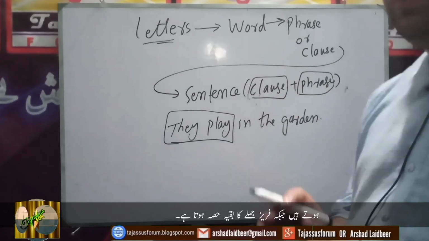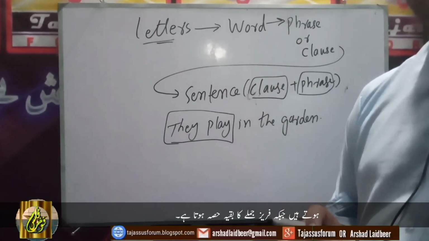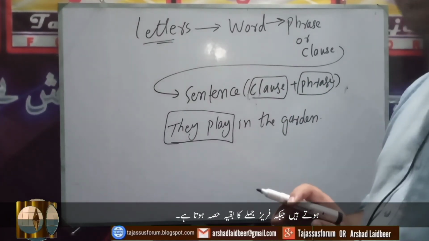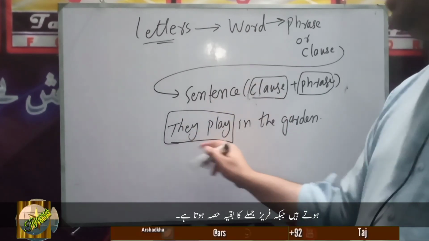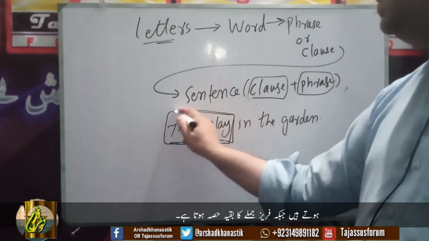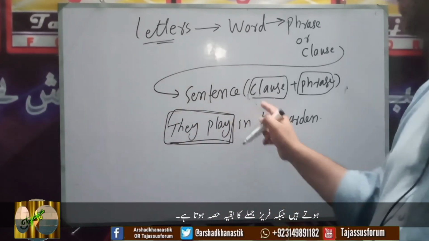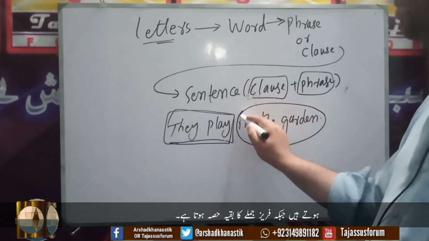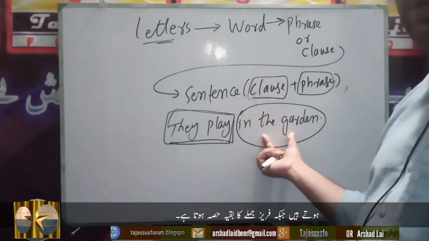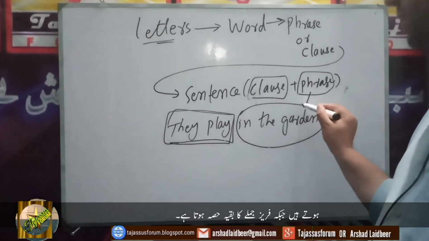Clause and phrase both are the incomplete portions of a sentence, but the difference is that a clause will have a subject and verb, okay? Now they play, this portion of the sentence has a subject and verb, so that is why this is called a clause. And the rest of the portion of the sentence, that is in the garden, doesn't have a verb with subject, so this is called a phrase, okay?